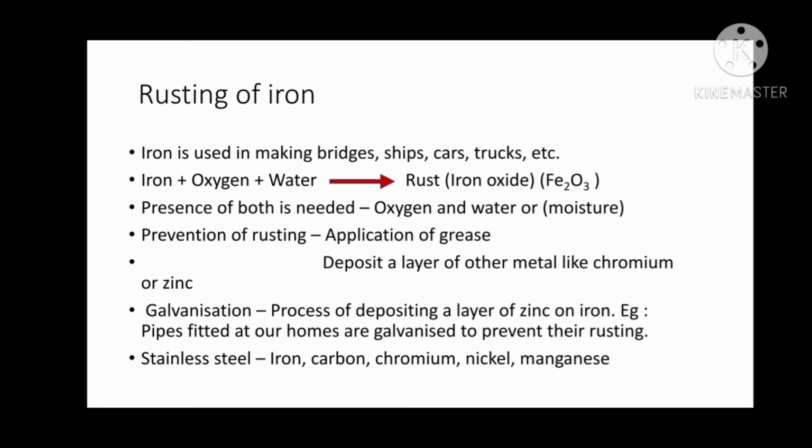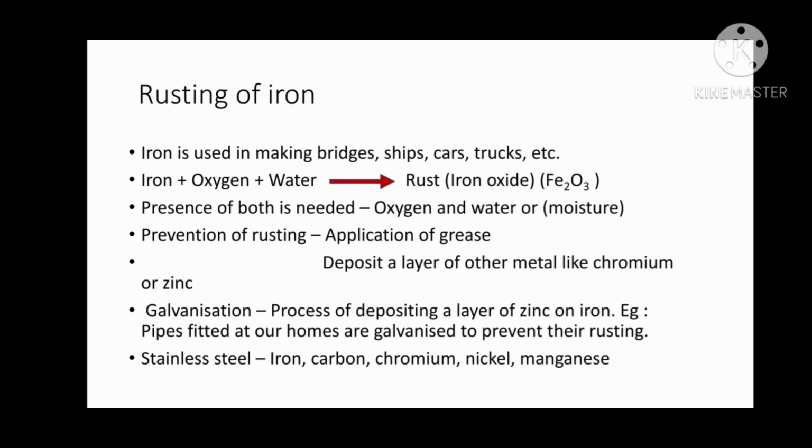The first method by which we can prevent rusting is application of grease. Grease means, just like Vaseline, some oily substance is coated on the iron material so that it prevents the iron from reacting with moisture. The exposure of iron to moisture and oxygen present in the air is reduced by application of grease or an oily substance. Just like Vaseline or any other thick oil, it is called grease. So this is one method.